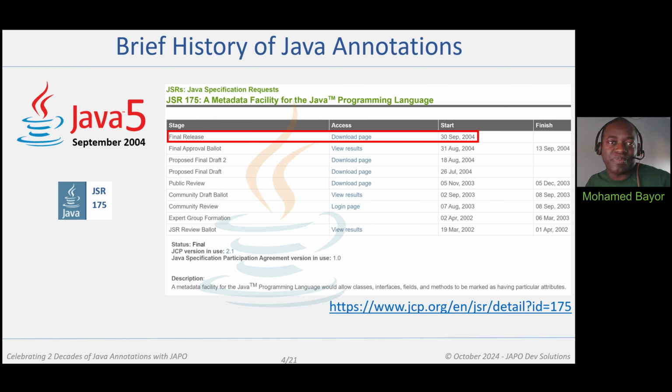Initially introduced as metadata instead of annotations, this feature was added back in September of 2004. It was released on the Java specification request number 175 and part of Java version 5, also known as Java 1.5 at the time. So when you think about it, it's been a full 20 years since annotations were first made available in Java.